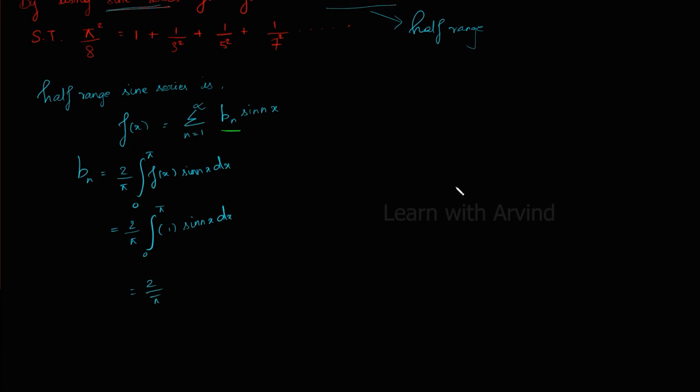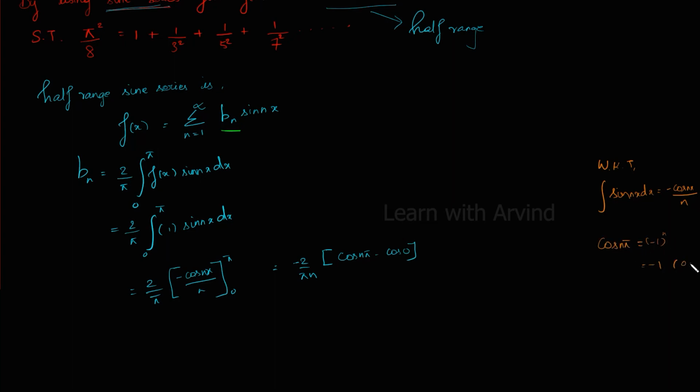Now we will be integrating sin nx. We know that the integral of sin nx dx is equal to minus cos nx divided by n. Now applying the limits, we get 2/pi, taking 1/n and the minus sign as common, times (cos n pi minus cos 0). Since we know that cos n pi is equal to (-1)ⁿ, it is equal to minus 1 when n is odd and plus 1 when n is even.